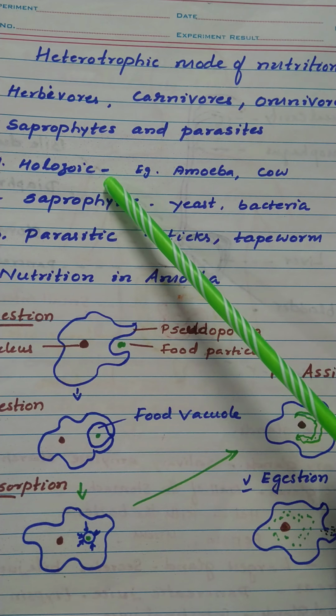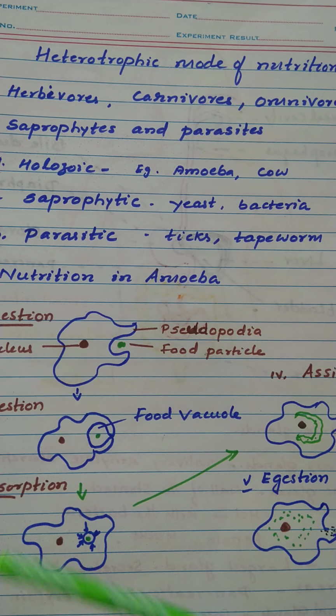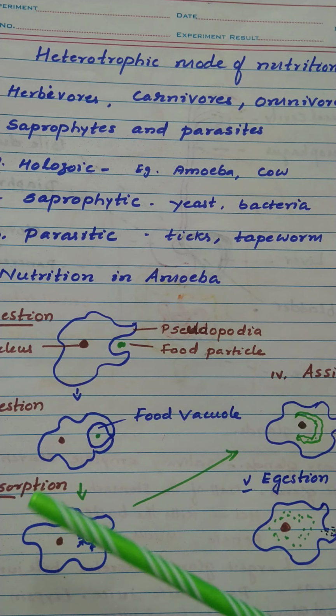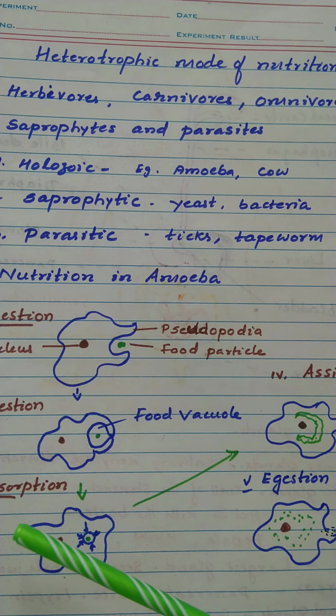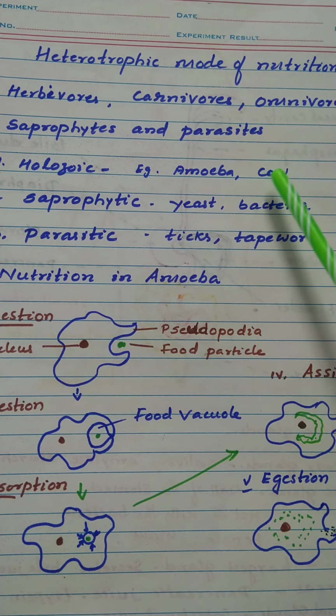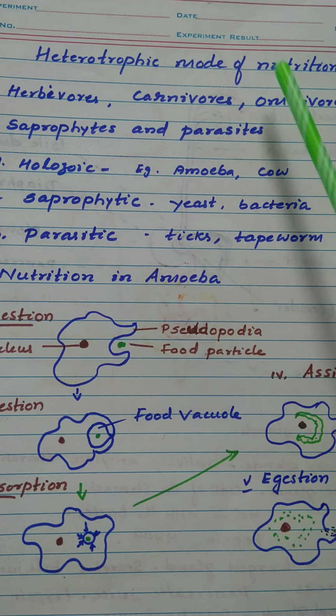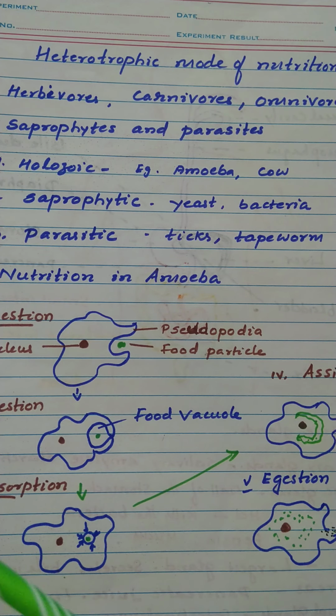So what is holozoic nutrition? Here complex food materials are taken in and then broken down into simpler and soluble molecules. Example: amoeba, then cow, that's a herbivore. We can call herbivores, carnivores, omnivores all holozoic, following holozoic nutrition.